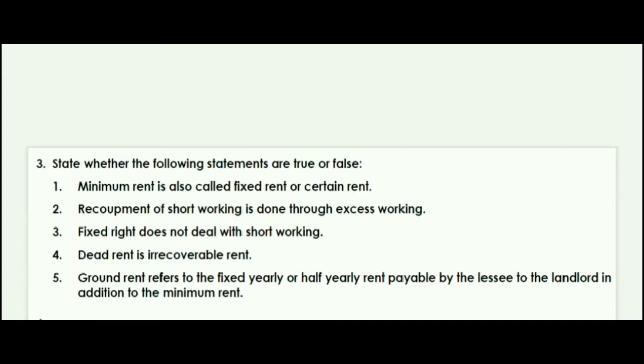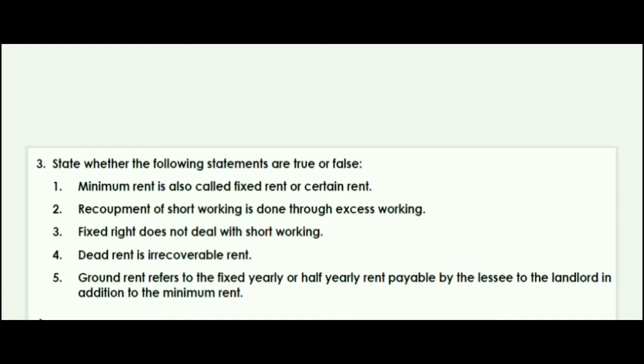The second statement is: recoupment of short working is done through excess working. That's true. Next is: fixed rent does not deal with short working. That statement is not true, because fixed rent does deal with short working.